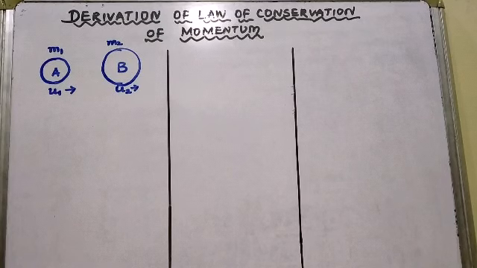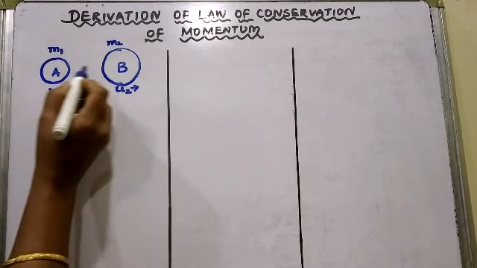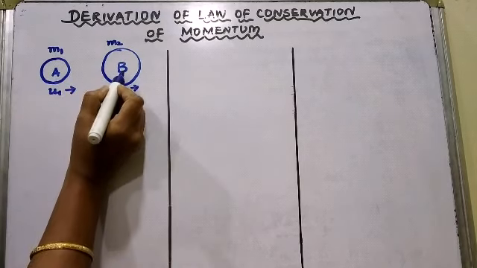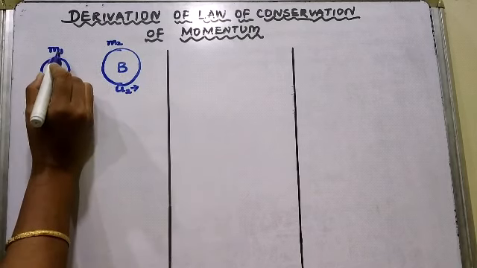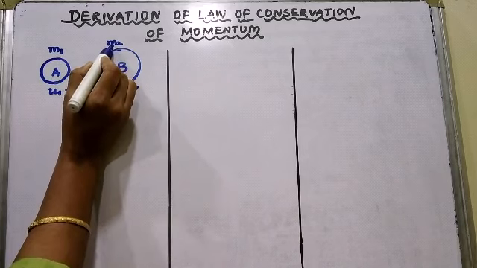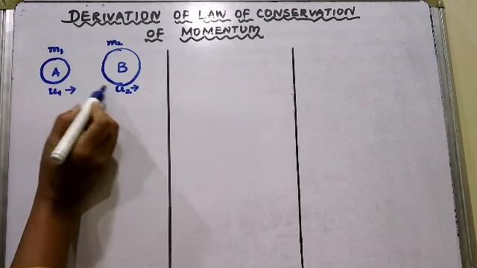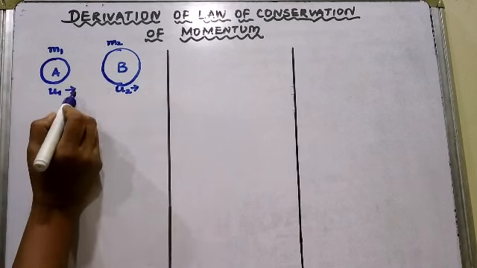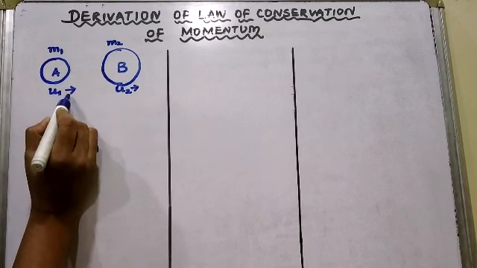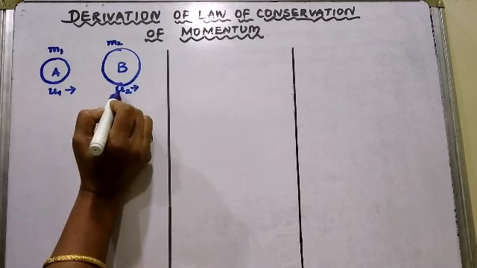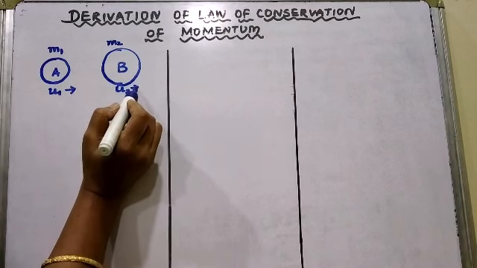Let us see how to scientifically derive the law of conservation of momentum. For this, we are going to consider two objects A and B. So this is object A and object B. Both are having different masses. Mass of A is m1, mass of B is m2. Both A and B are moving with different velocities. A is moving with an initial velocity of u1 and B is moving with an initial velocity of u2.